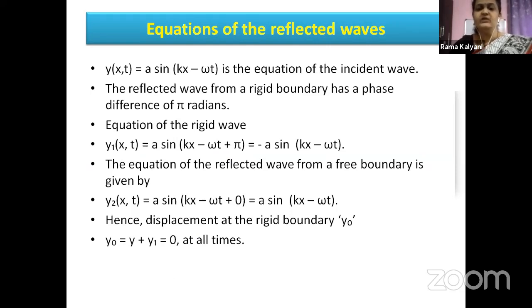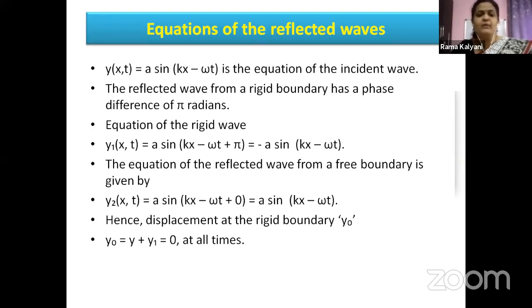Children, these are the equations of the reflected waves. First we are considering the rigid boundary. The first equation that you are seeing on the screen is the equation of the incident wave. For simplicity, we have excluded the phase difference here.